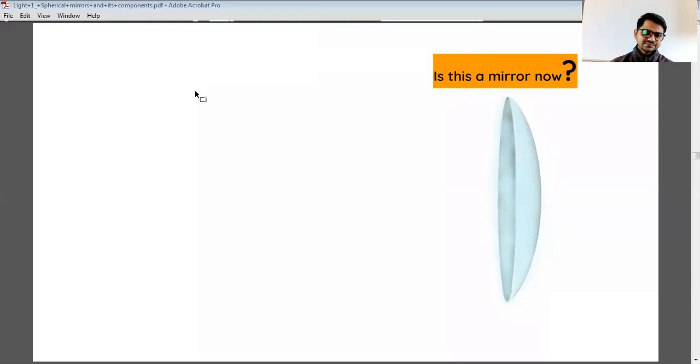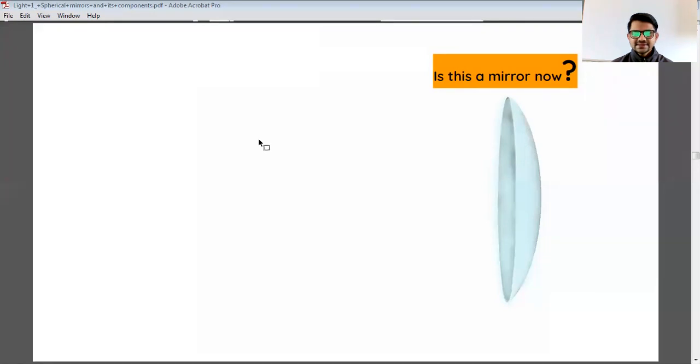Mehul? Sir, we cannot say this is a mirror because one side should be polished to form a mirror. Very good. Anyone else? Harshit, do you agree with Mehul that this cannot be considered a mirror?